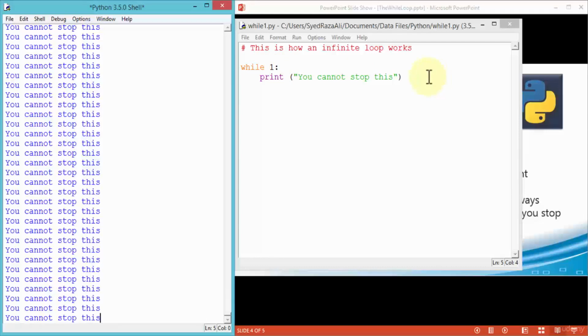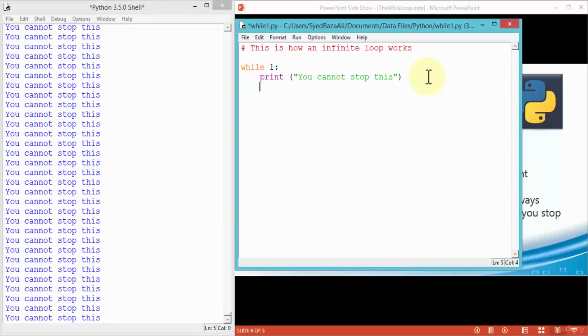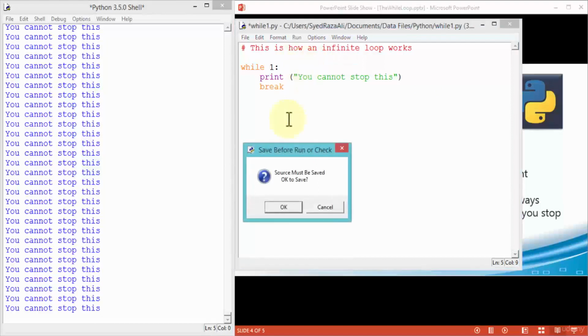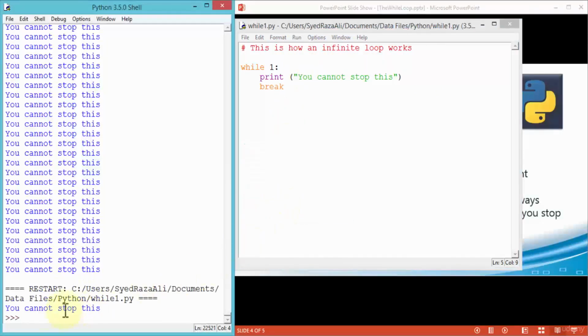And of course I can use the break statement. So for instance, the next line I use my break statement. Python is going to break right here if I run this again. So let's run module, click OK, and Python now simply says you cannot stop this once, because right after I print the output, I told Python to break the while loop. All right, great.